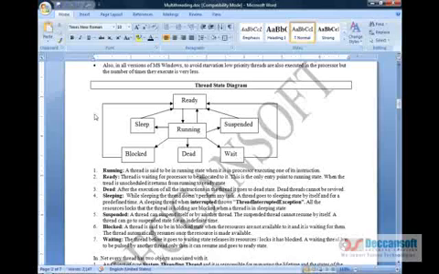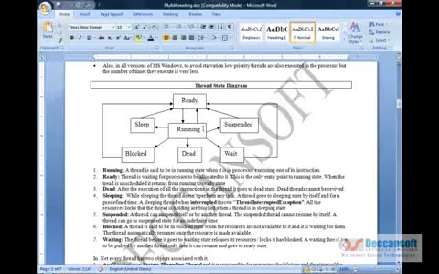Now what is the running state? A thread which is said to be in the running state is the one which currently uses the processor. That means it is executing its instructions in the processor, and hence at this point of time it is said to be in the running state. Now, how did a thread come to the running state? A thread should declare to the operating system that it wants the processor and it should go to the ready state. That means threads in the ready state are ready for executing in the processor. Whenever the operating system does scheduling, a ready state thread will come to the running state.